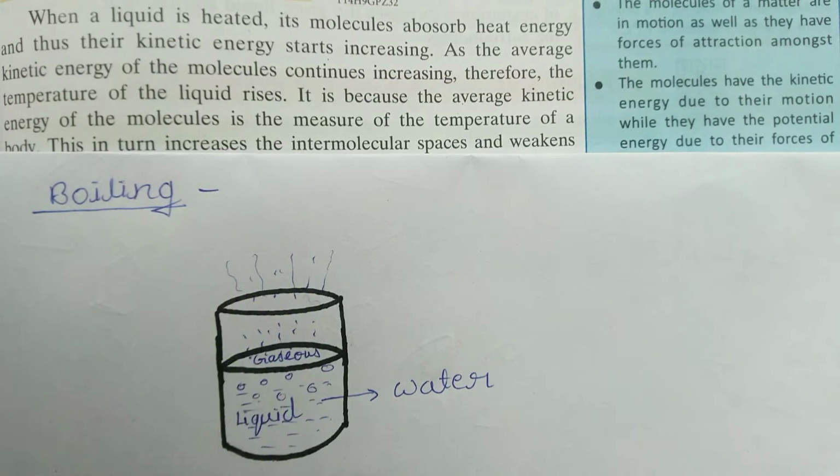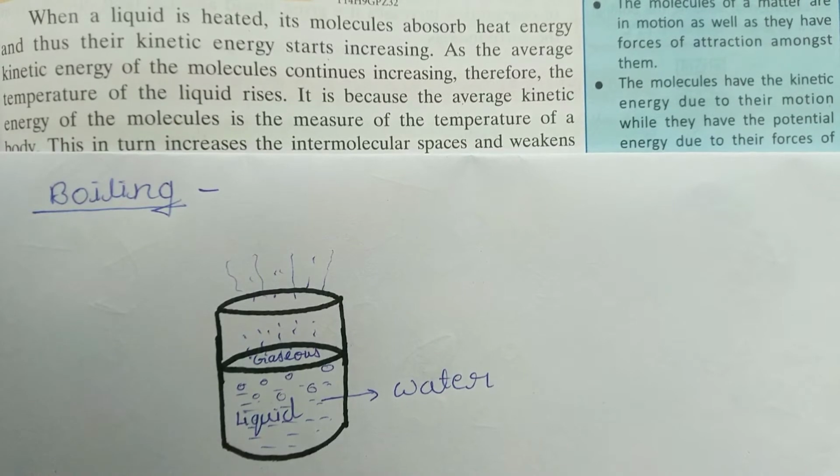So let's see, what is the boiling point of water? So water is boiling. Suppose we bring a thermometer to check the boiling point of water. You see, it is 100 degrees Celsius. So the boiling point is defined as the constant temperature at which a liquid changes into the gaseous state at atmospheric pressure.